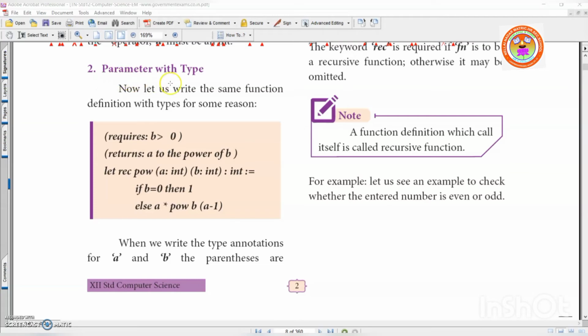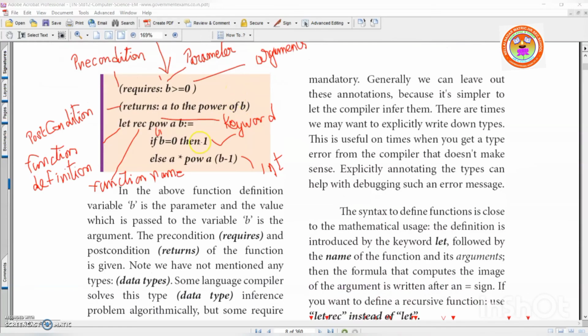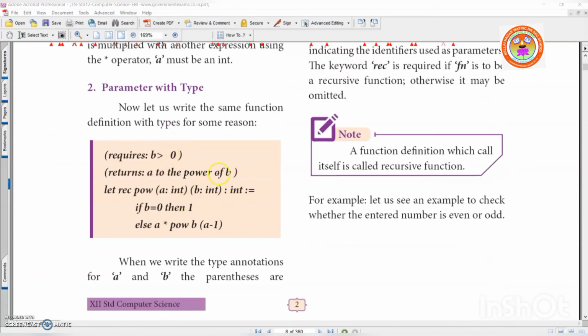Now we are going to see parameter with type. Now let us write the same function definition with types. Now here the request, already I told you, b is greater than 0, returns a to the power of b. And here if you notice one thing, see here we have introduced data type in front of the variable, right? So the data type int is given before a and b. Understood? In the last example, only the integer will be the output. Here, based on the data type, suppose if we give a float, the output will be different.